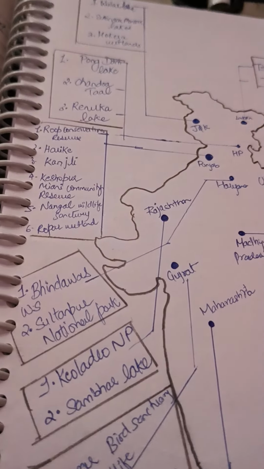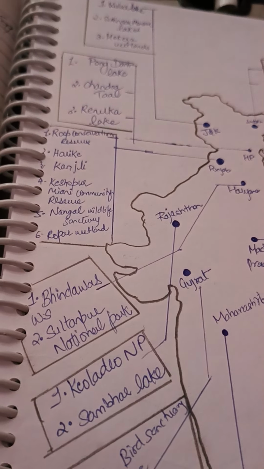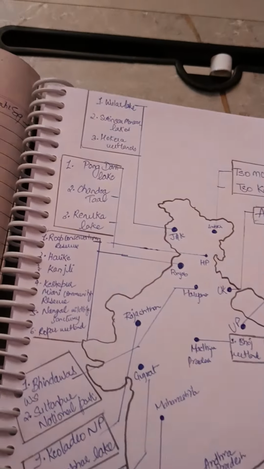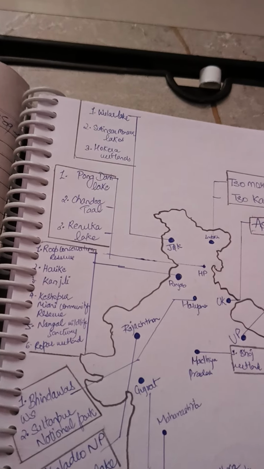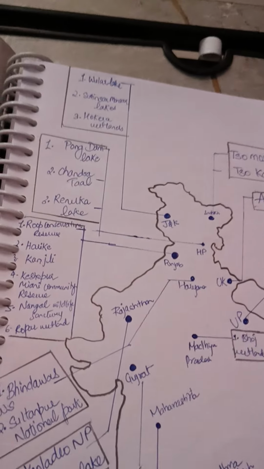Himachal Pradesh, we have Renuka Conservation Reserve, Harike, Kanjali, Keshopur Miani Community Reserve, 5th is Nangal Wildlife Sanctuary, and 6th is Ropar Wetland. And in Jammu and Kashmir, we have Wular Lake, Surinsar Mansar Lake, and Hokera Wetlands. Okay. And in Himachal Pradesh, Pong Dam Lake, Chandra Tal, Renuka Lake.